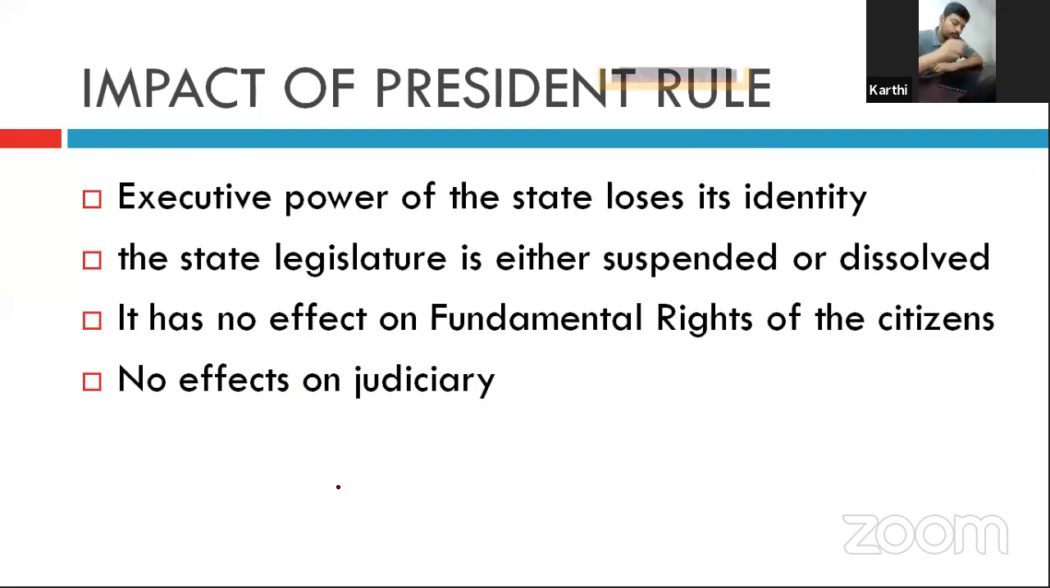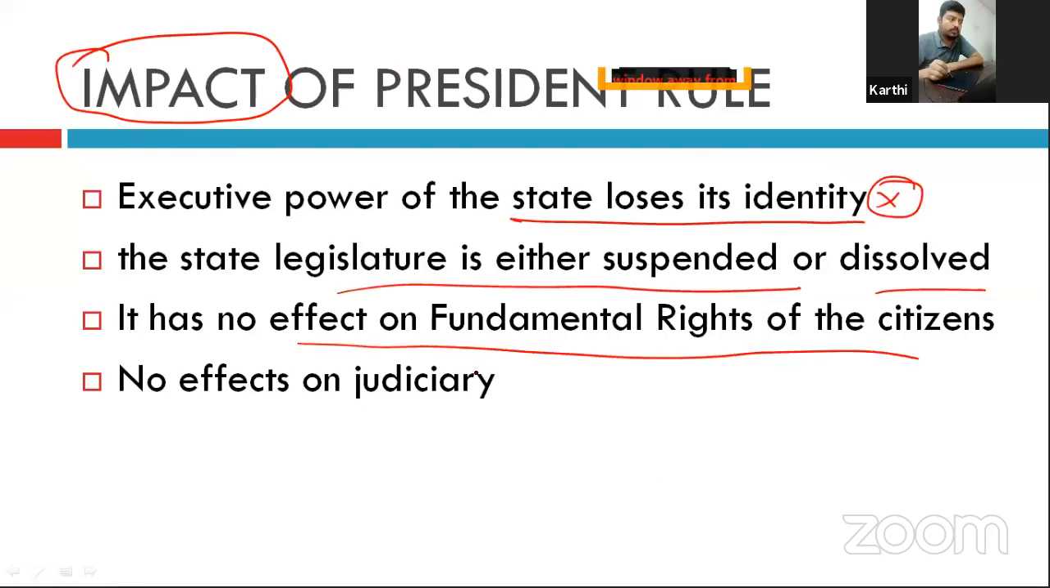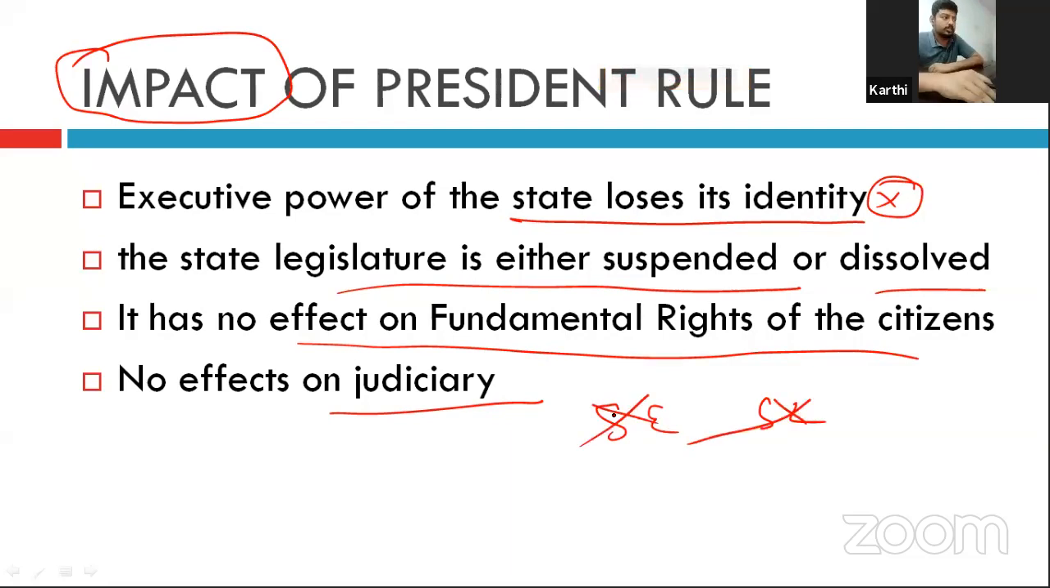Now, the impact of the presidential rule. We have seen the impact of national emergency, right? Now it is the impact of the presidential rule. The executive power of the state loses its identity. All the powers go to the union cabinet. The state legislature is either suspended or dissolved. But the president's rule has no effect on the fundamental rights, and no effect on the judiciary. Only the state executive power and state legislative power get marginalized, right?